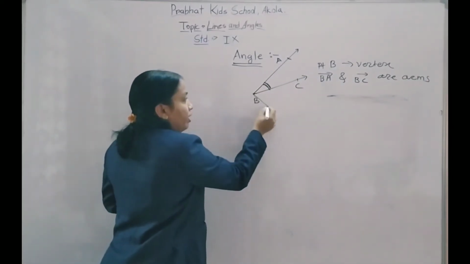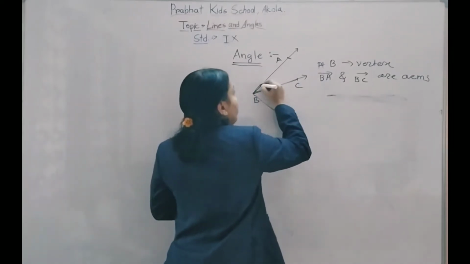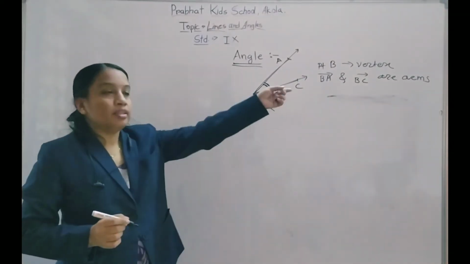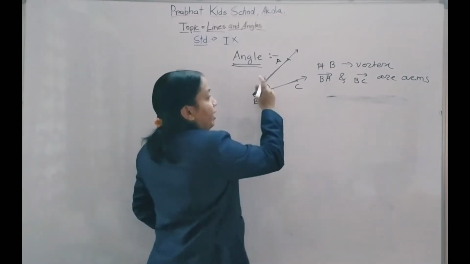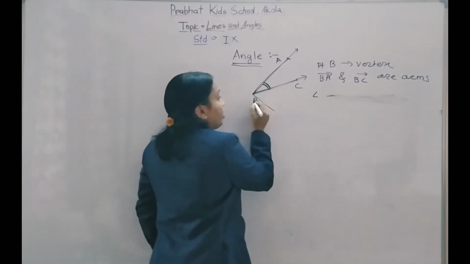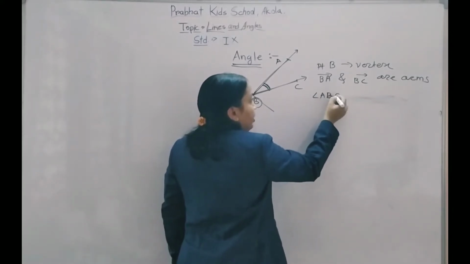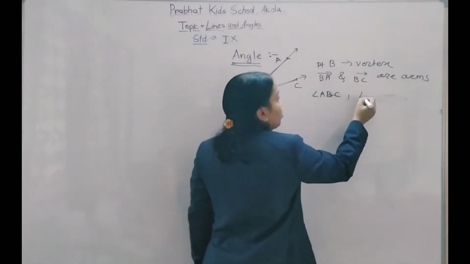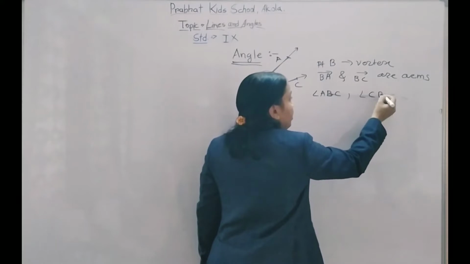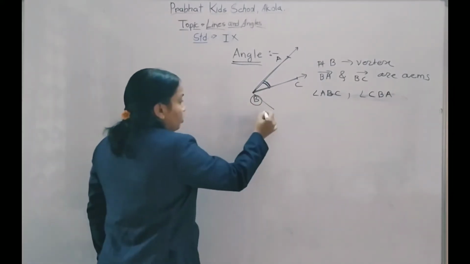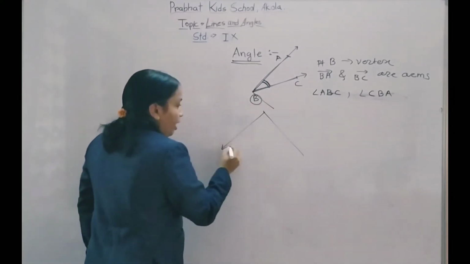This is called the vertex, and these two rays which form the angle are called arms. Now how to write the angle? Where the angle is formed, that should be written in the middle, then angle ABC, or you can also write angle CBA.